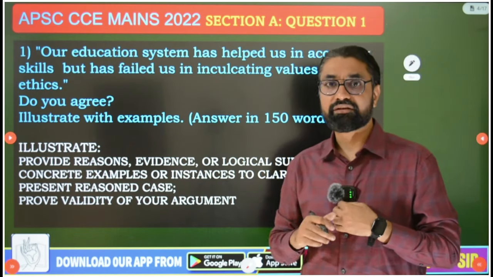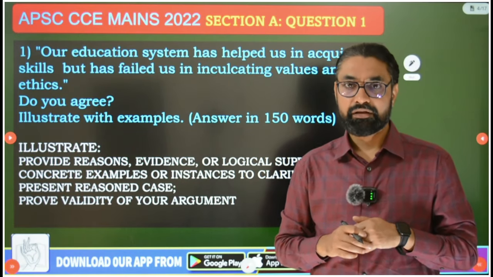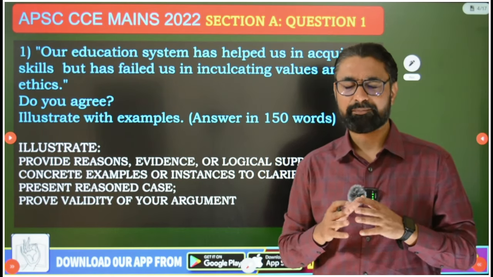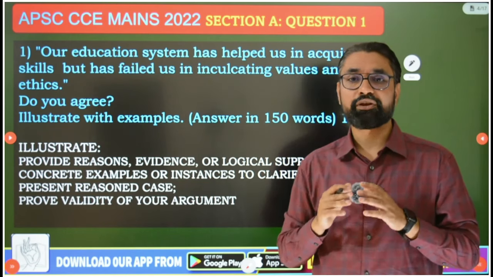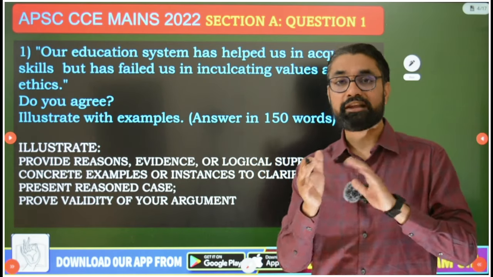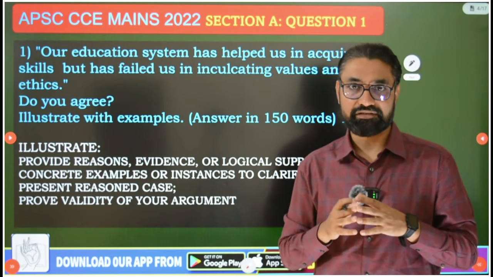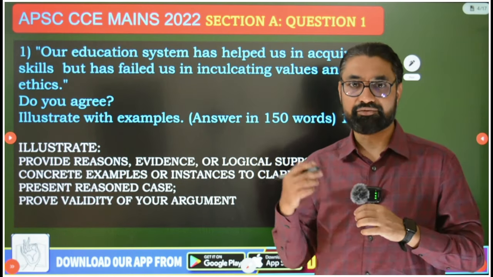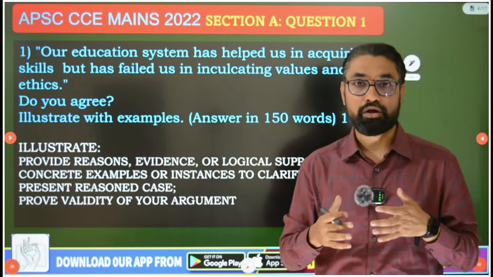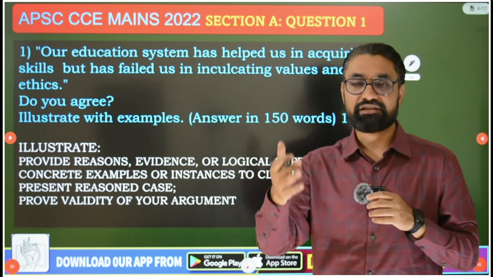Now, this question I have discussed very thoroughly in my essay classes as well as my ethics classes. In my essay classes on my app, or in offline classes where I discuss essay, I discuss with students one comprehensive course. In that course, one topic is education or value system based education, because UPSC has asked a lot of essays on education and value systems. There I have discussed this question in detail, and even in my ethics philosophy lectures we have debated a lot on education as one socializing agent that inculcates values, ethics, morality.